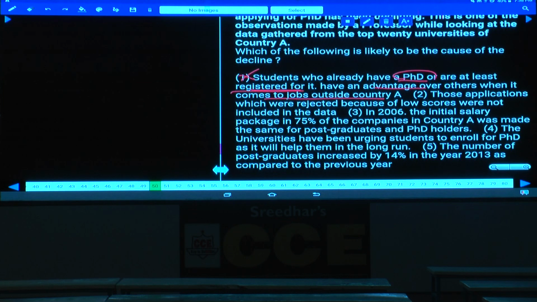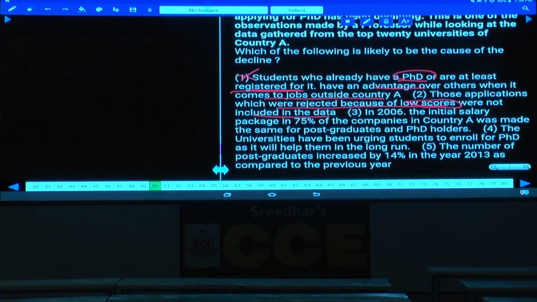Then, second: those applications which were rejected because of low scores. Is there anything regarding these scores? No. Because of these scores, we have straight away ruled out this one.